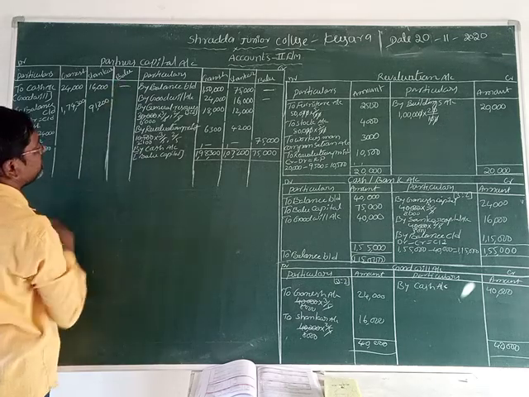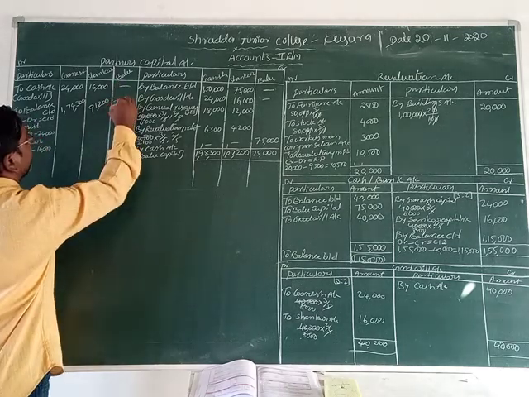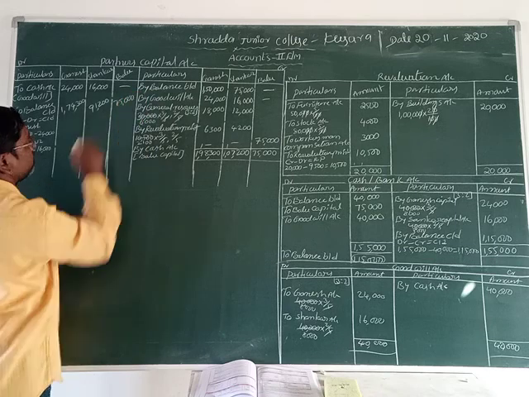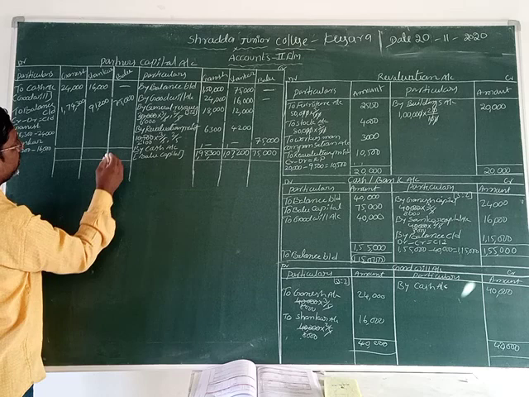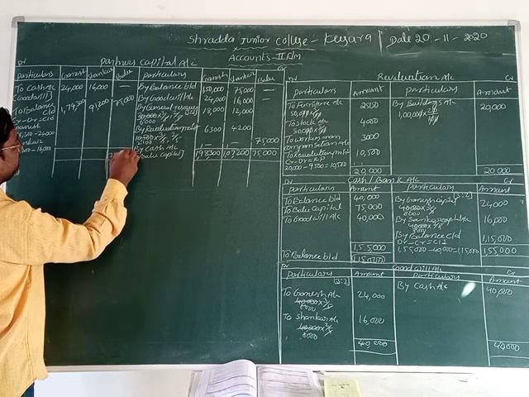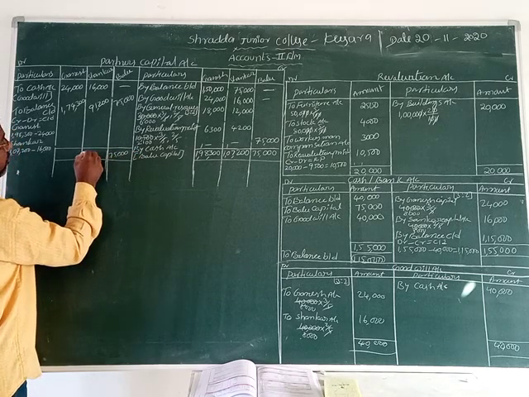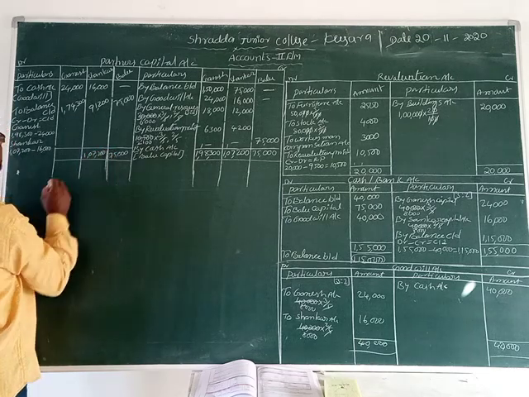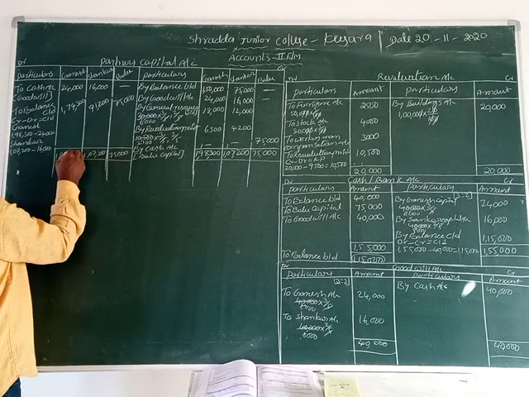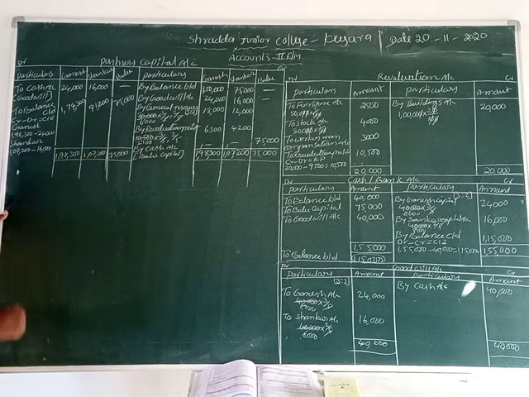Because credit side debit side has no amount now. What is the amount that we can take in? 75,000. Okay now. Now close the amount. 75,000 rupees and 1 lakh 7,200 rupees total. 1 lakh 98,300 rupees the total.